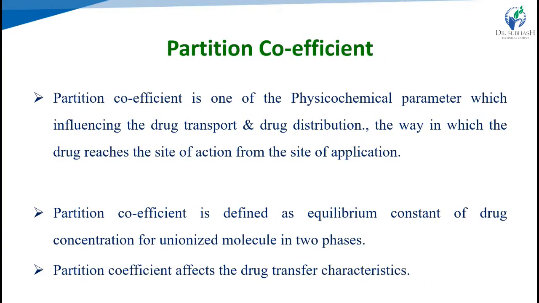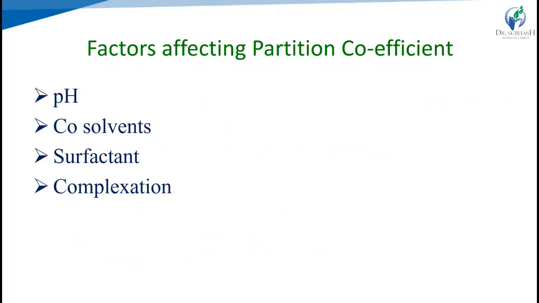The second property is the partition coefficient. It is a physicochemical parameter that influences drug distribution, drug transport, and drug absorption. It governs the way in which the drug is released to the particular site of action from the site of application. We can define the partition coefficient as the equilibrium constant of the concentration of the unionized drug molecule in the two phases, the organic and the aqueous phase, and it affects the drug transfer characteristics of the drug.